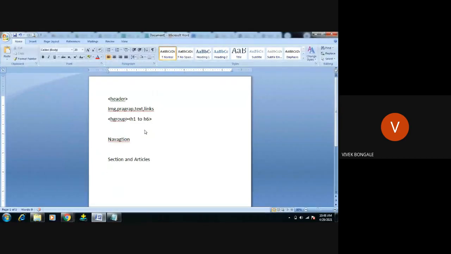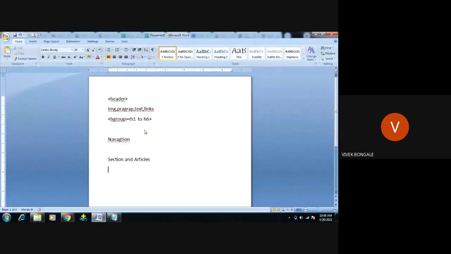Section is a thematic grouping of content. Articles are precise use of content. Precisely, this is what I want to display. Only these things I'm going to display.